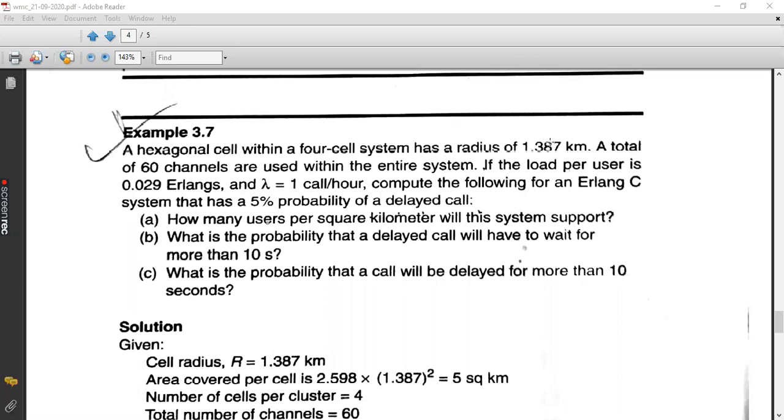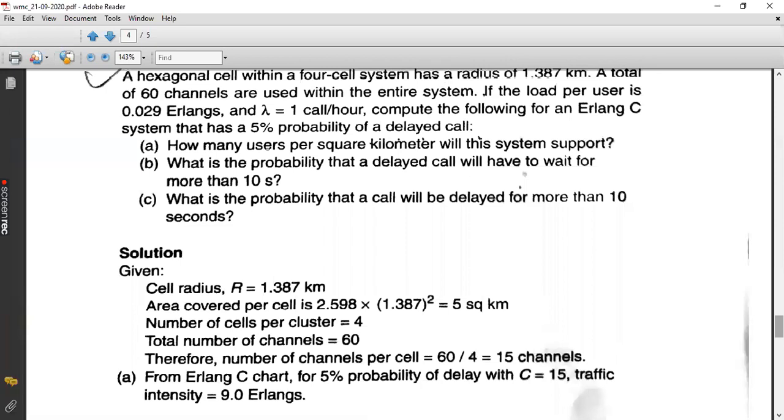And we are going to deal with the Erlang C system. It is given explicitly in the question. We are going to deal with the Erlang C system and not the B system. And the probability of blocking is 5%. So you need to choose the GOS as 0.05. So grade of service is 5%, 0.05.